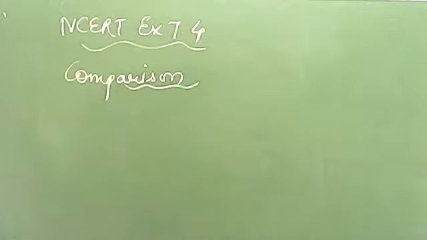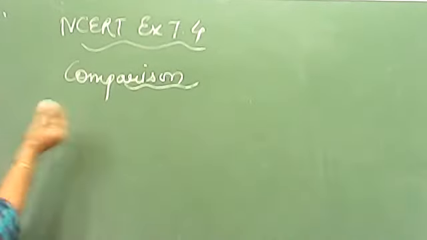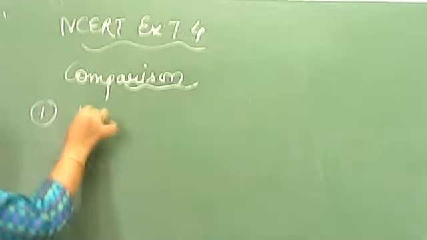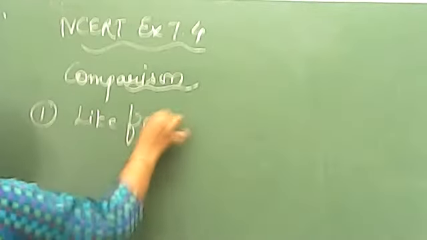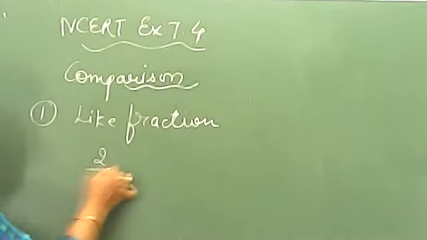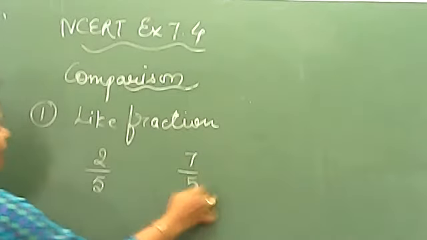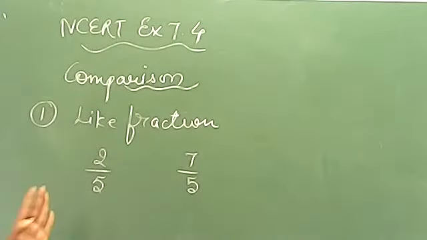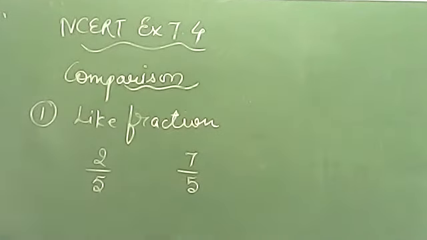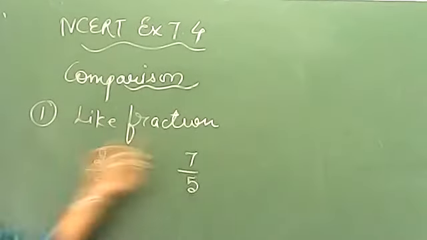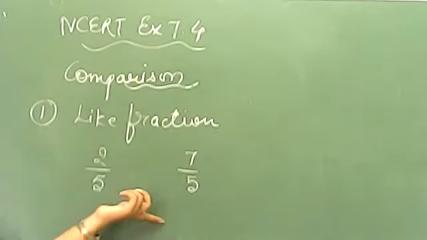Now let's understand one by one. First, we are talking about comparison when we have very normal fractions, on the basis of like fractions. Like fractions, you must be knowing. Suppose I'm taking an example: 2 by 5, 7 by 5. Now you can see bases are same, means both are like. When we are doing the comparison of like fractions, we simply have to do the comparison of numerators. Why? Because denominators are same.